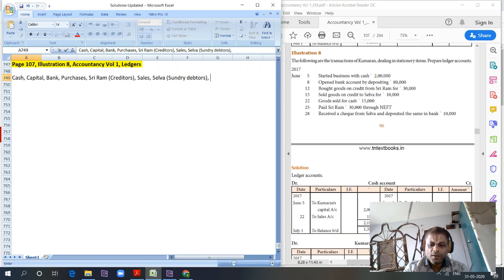If the question says please prepare a general ledger account alone, the marks will be very low for it as well. But you have to score full marks. So for that, we should know what are all the ledger accounts that we should prepare. That is the reason we are listing down from the journal entries what are all the ledger accounts that need to be prepared. Okay, let's prepare these ledger accounts now, one after the other.